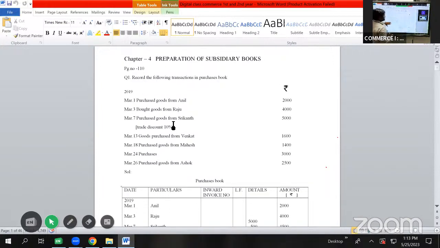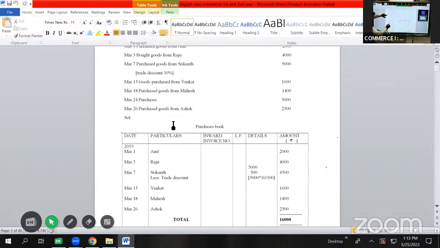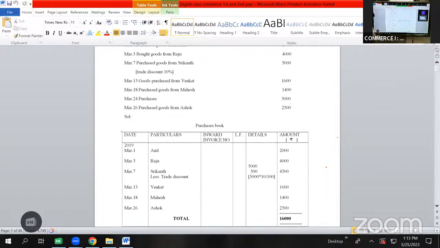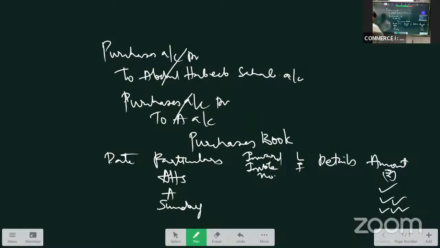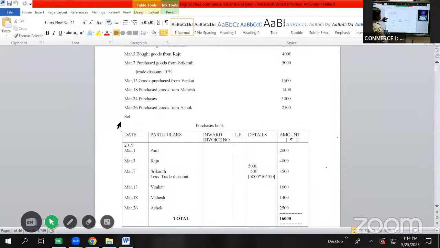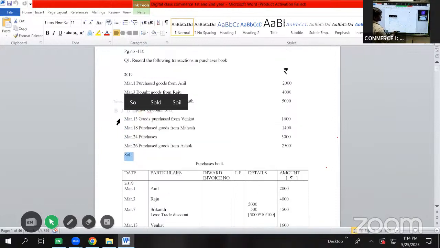So instead of writing the journal entry, we'll just post it as the date 2019 March 1. As we have purchased the goods from Anil, the name of Anil will be shown in the particulars column, and we have purchased goods for 2000. So 2000 will be shown in the amount column as 2000 rupees.